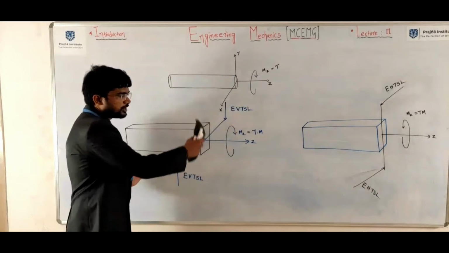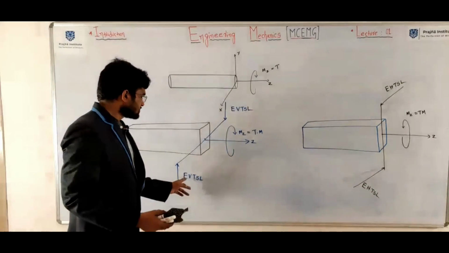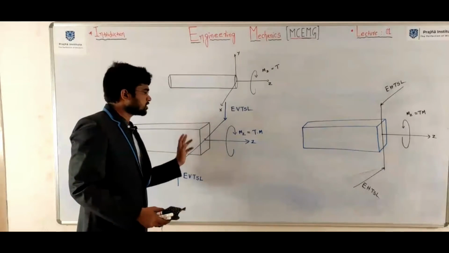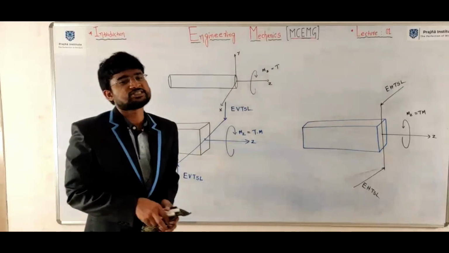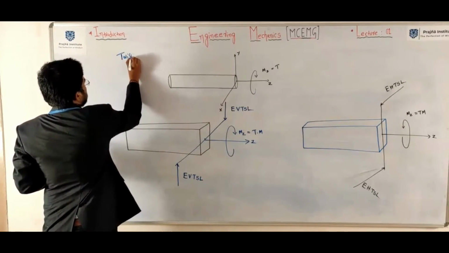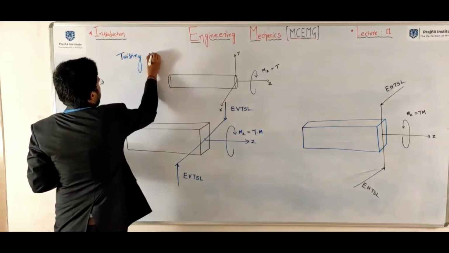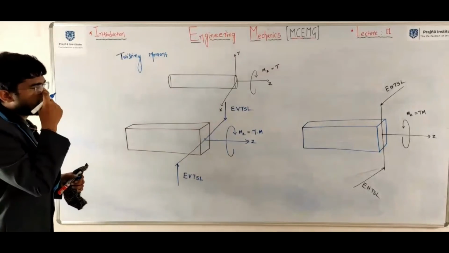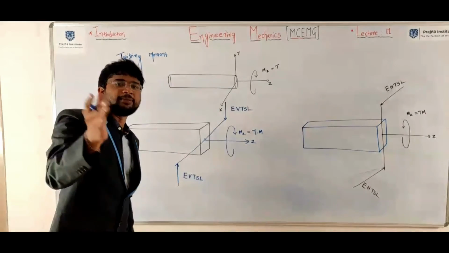This is also two equal in magnitude and unlike eccentric vertical transverse shear loads will create a moment which is parallel to the cross section, then you can call it as a twisting moment or torque.